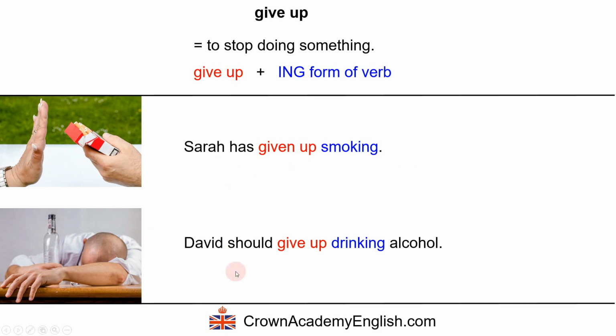And here we have an example with the modal verb should. David should give up drinking alcohol. So we're using should here to give advice, okay, or to give our opinion about something. David should give up drinking alcohol. So here we have give up followed by the ing form of the verb drink. Okay? So there we are.